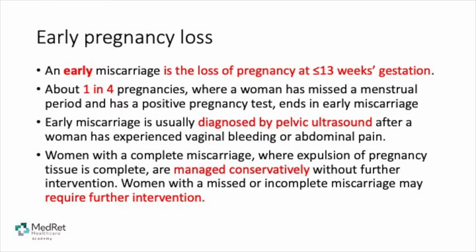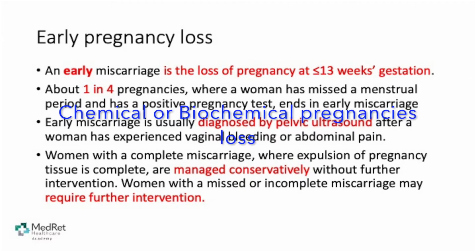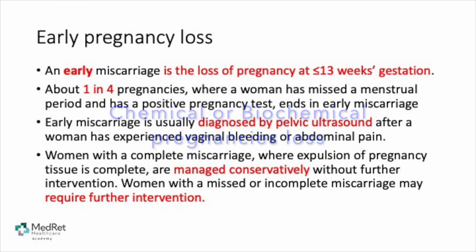About 1 in 4 pregnancies where a woman has missed a menstrual period and has a positive pregnancy test ends in early miscarriage. In situations where the woman may not even know that a miscarriage has happened, it is often called a chemical pregnancy. A chemical pregnancy, also called a biochemical pregnancy, is a very early pregnancy loss, which usually happens just after the embryo implants, before or around 5 weeks.